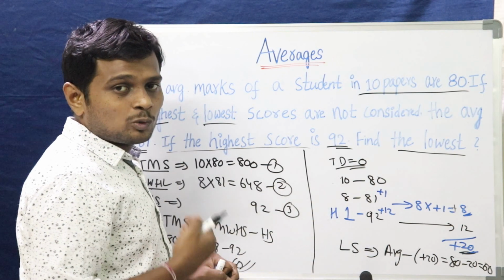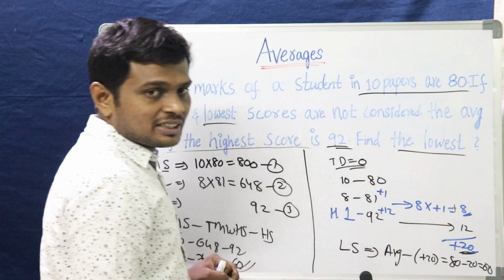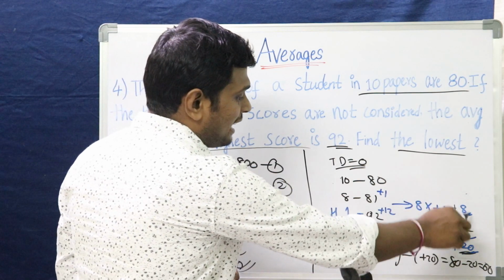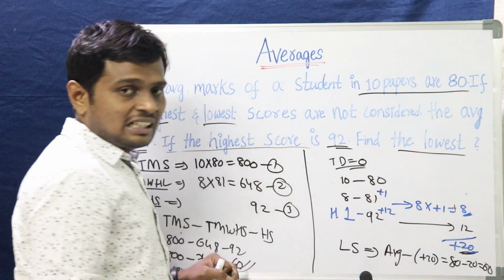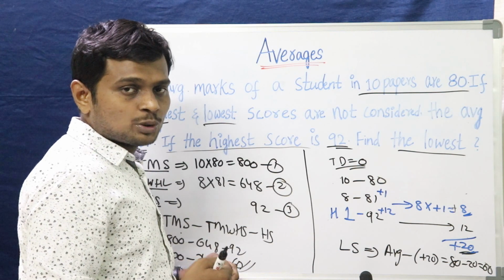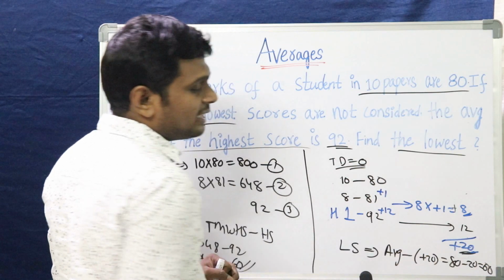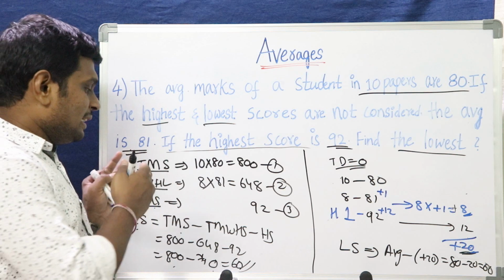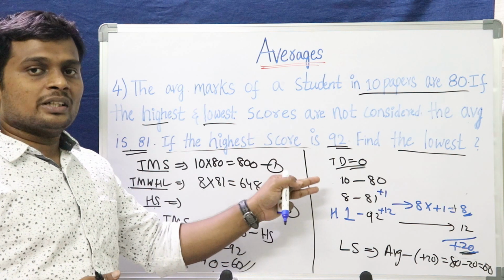That means what would be the deviation here? 80 plus 12, so plus 12 is the deviation. Total deviation of 9 papers, 8 plus 12, that is 20. In order to nullify the deviation, for the last paper, how much average should we get? Average minus the deviation, that is 80 minus 20, 60. By this way, you can solve the problems very quickly. Either you can choose the traditional approach or this fast way, you can solve the problem.